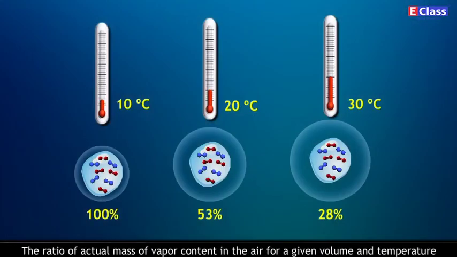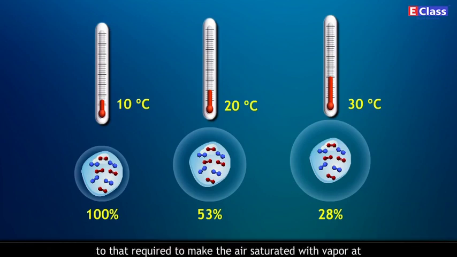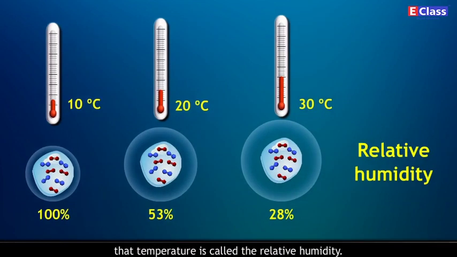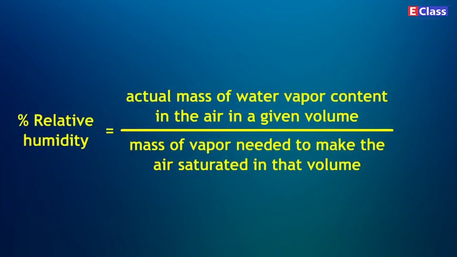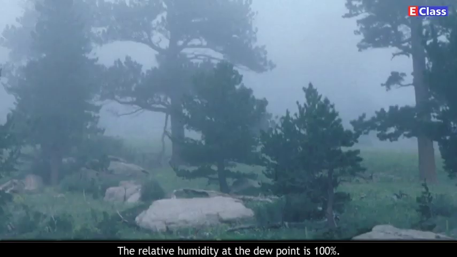The ratio of actual mass of vapor content in the air for a given volume and temperature to that required to make the air saturated with vapor at that temperature is called the relative humidity. Percent relative humidity is equal to actual mass of water vapor content in the air in a given volume upon mass of vapor needed to make the air saturated in that volume, into 100.